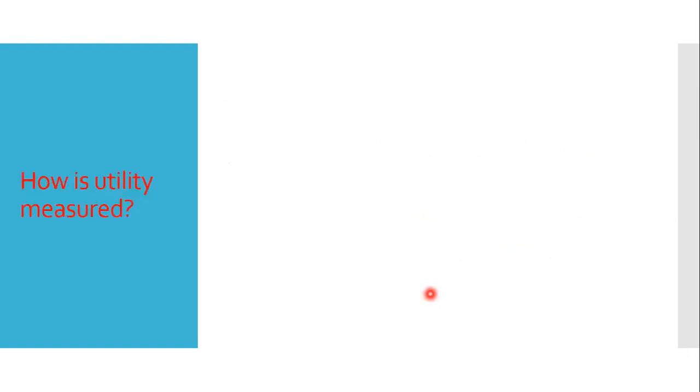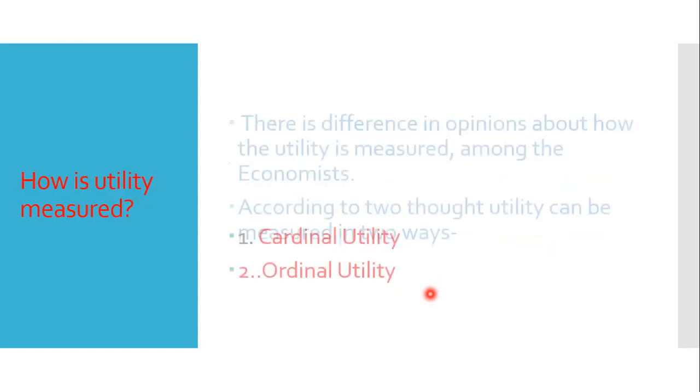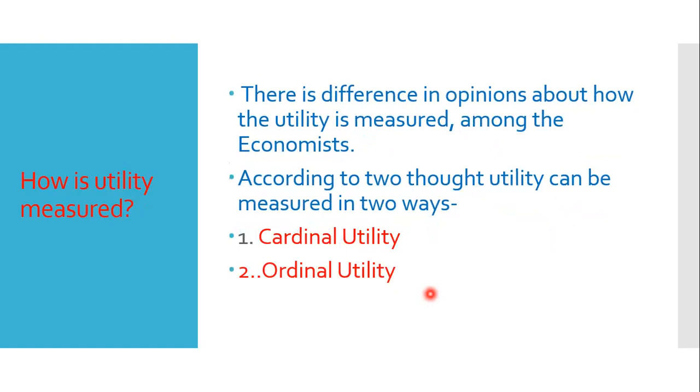Then how is utility measured? There is a difference in opinions among economists about how utility is measured. So according to two thoughts, utility can be measured in two ways: cardinal utility and ordinal utility. Let us know how utility can be measured this way.